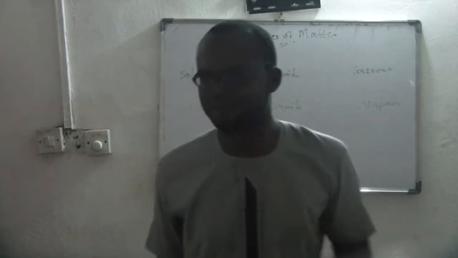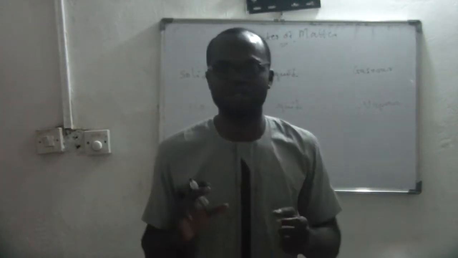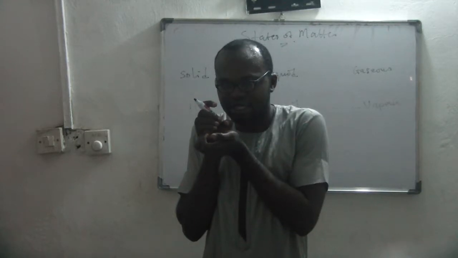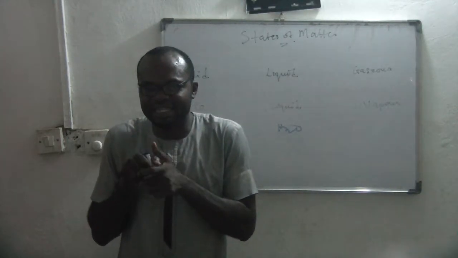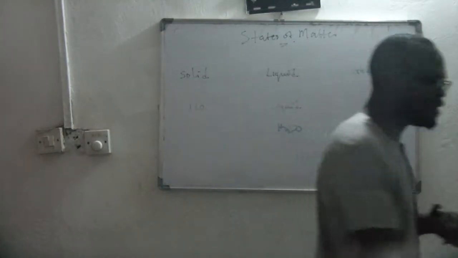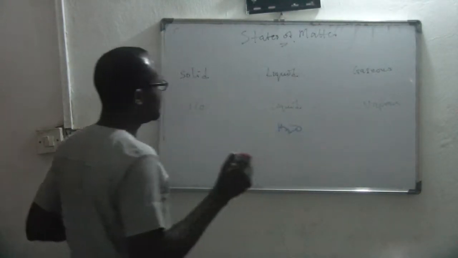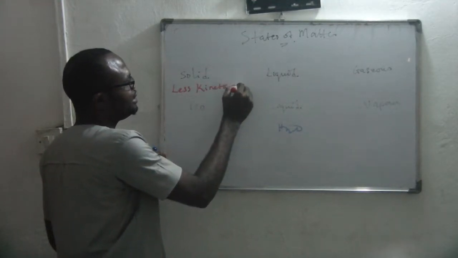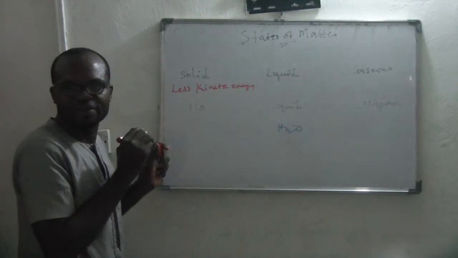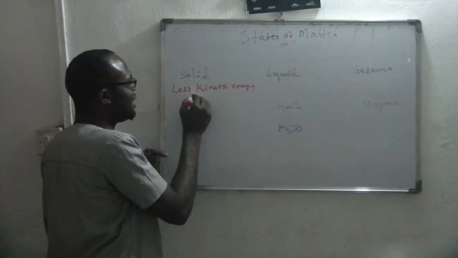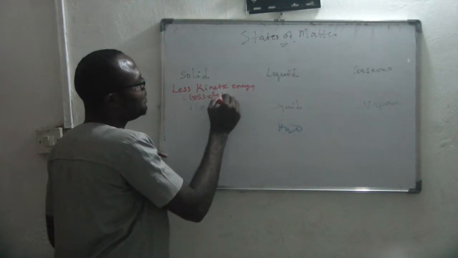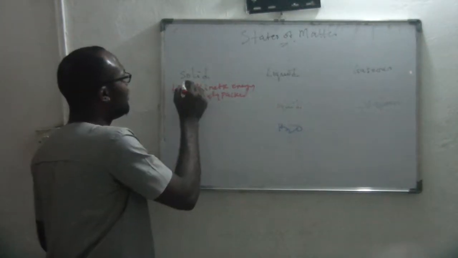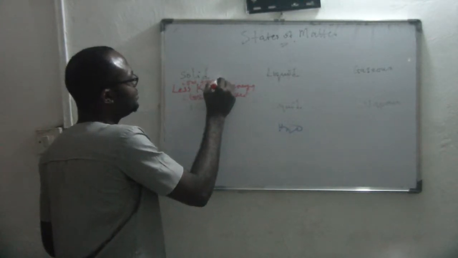The physical state has something to do with the arrangement of the particles of the water. You understand? At one point, there is very little kinetic energy. In the solid state, it has very little kinetic energy, so the particles are not moving. And what kind of arrangement does it have? It has closely packed particles. Is that clear? And this one happens at low temperature.